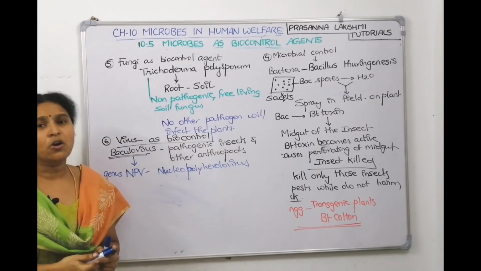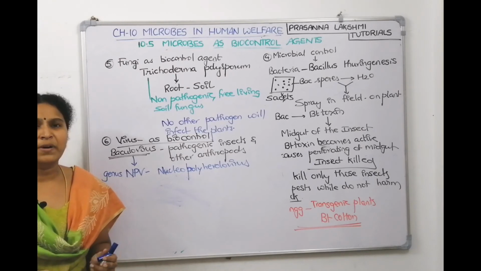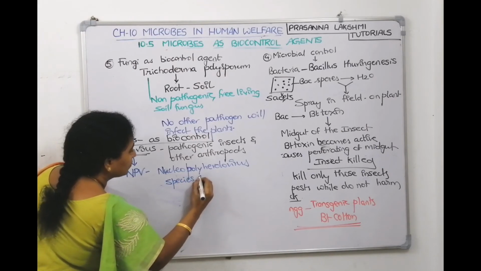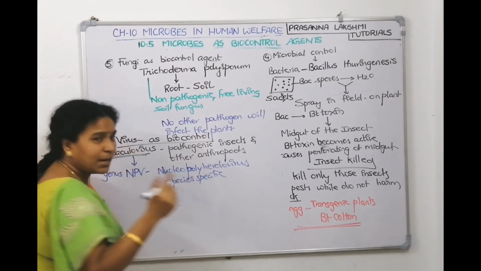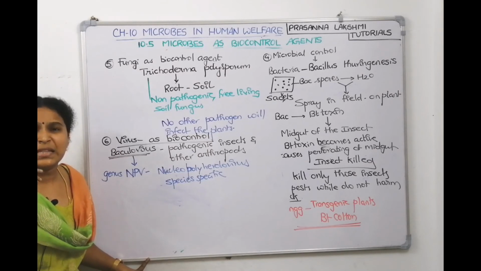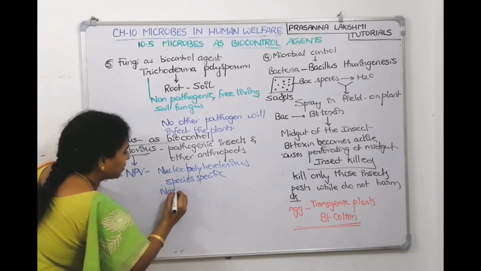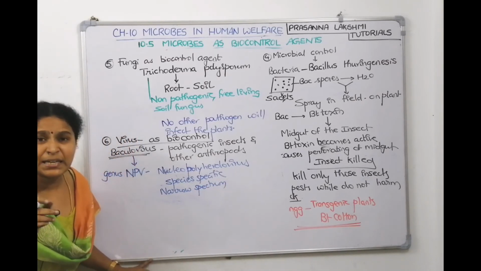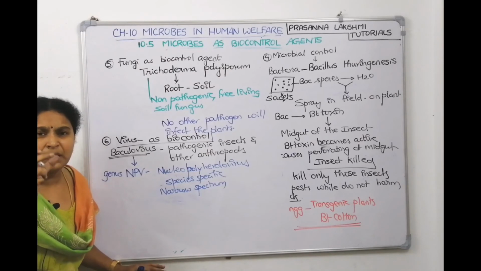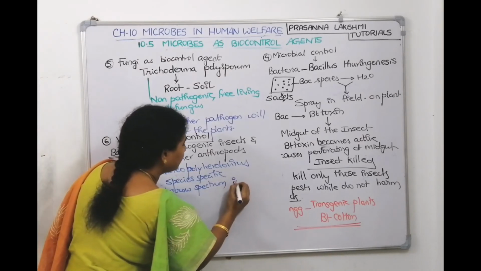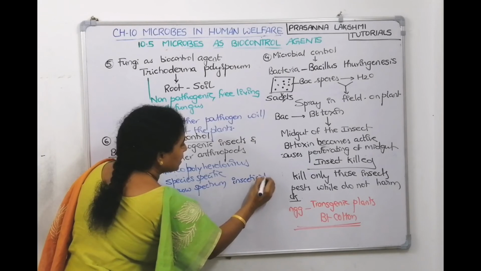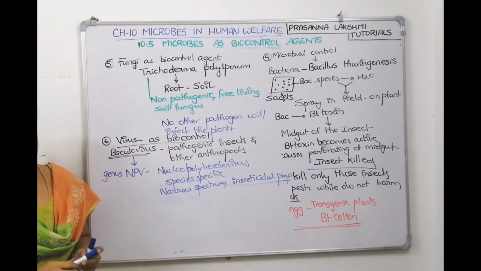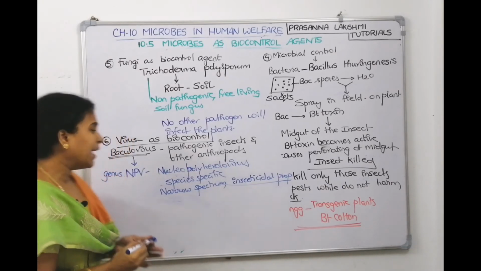This Nucleopolyhedrovirus or Baculovirus is very much species specific. It kills only a particular type of species, meaning it has a very narrow spectrum. It has narrow spectrum insecticidal properties. Only one particular insect it kills. It has narrow spectral insecticidal properties and it doesn't have any negative impact.